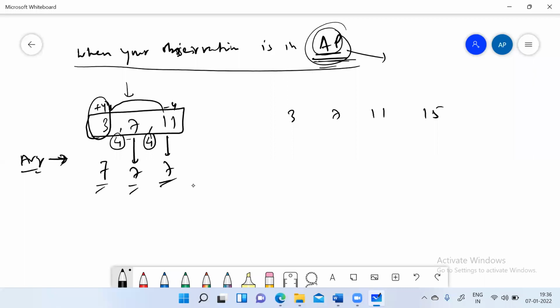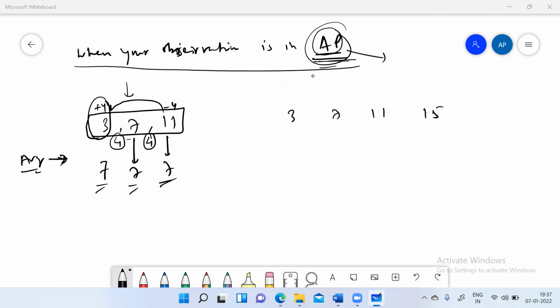Are you getting my point, everyone? Yes, sir. So what happened here is you basically made every value the same by redistributing it, and redistribution was very easy here because this was an AP, and you just moved the common difference from one place to another place, so that it made it equal for everyone.